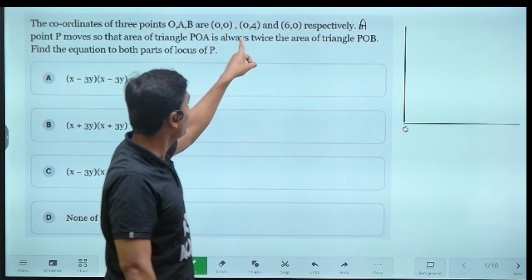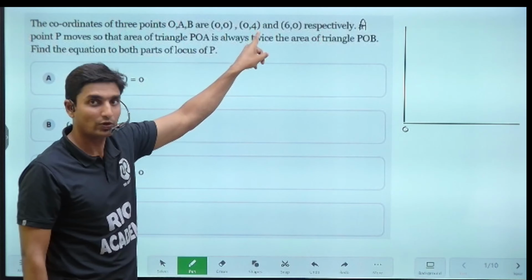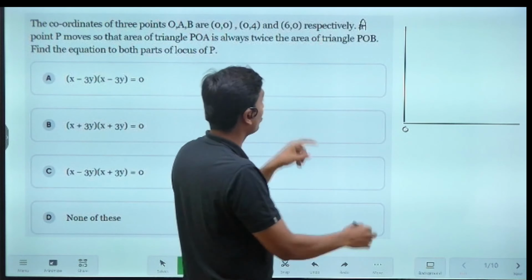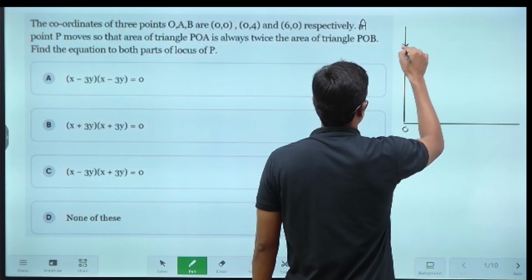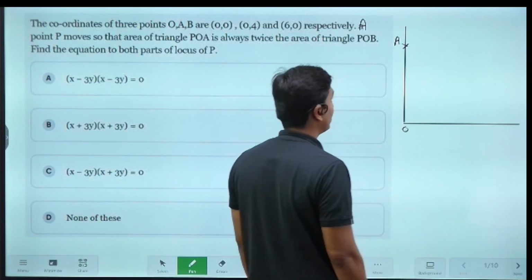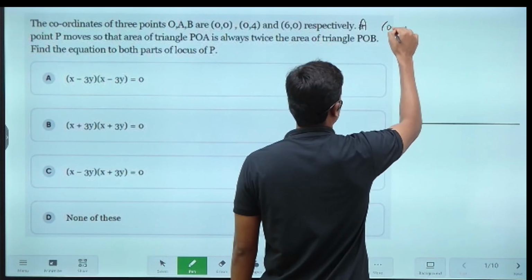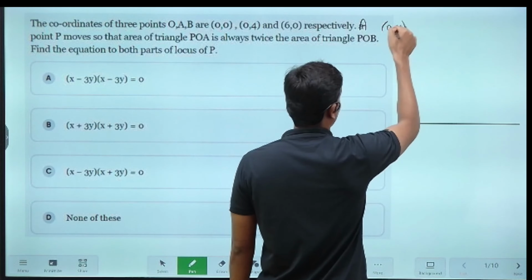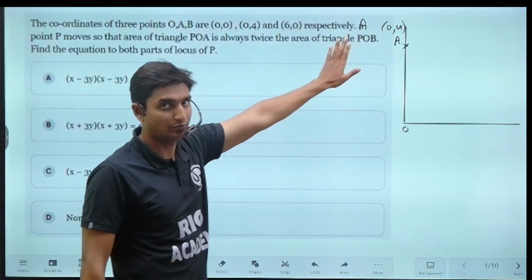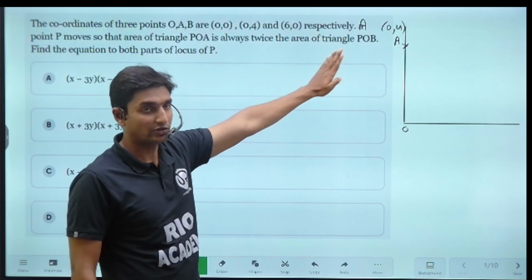Here the x coordinate is 0 and the y coordinate is y. It means this particular point A lies on the y-axis, with its coordinates 0, 4 as given. X is 0 and y is 4. We have taken it on a rough basis somewhat along the y-axis.